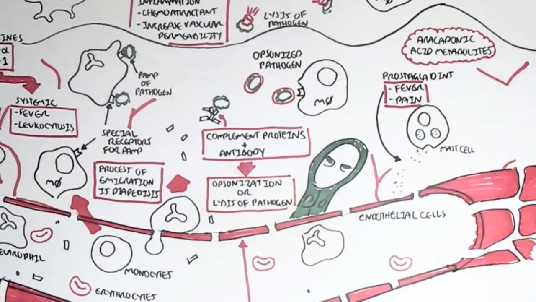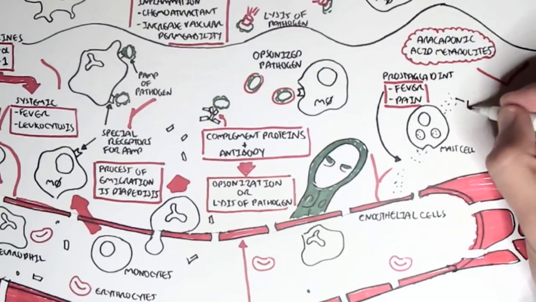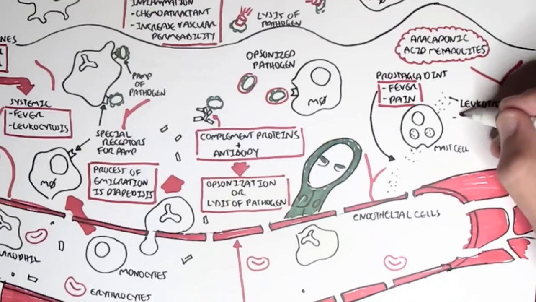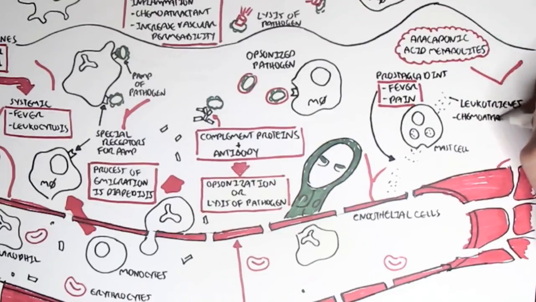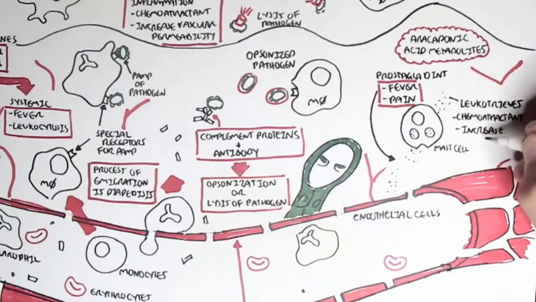Mast cells, again, as well as other types of cells, such as basophils, can also secrete leukotrienes, and these are also arachidonic acid metabolites. They work as a chemoattractant and also increase vascular permeability, and therefore they promote inflammation.